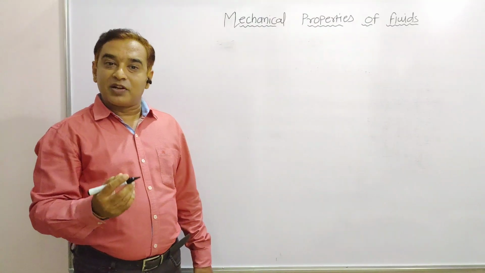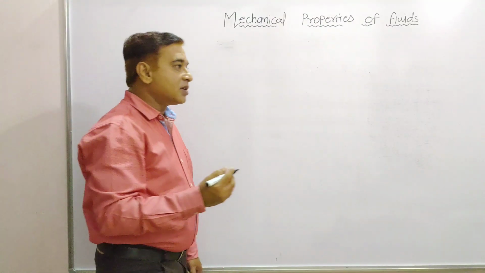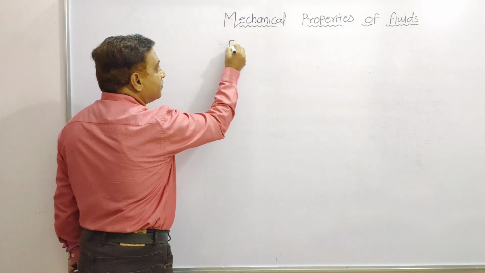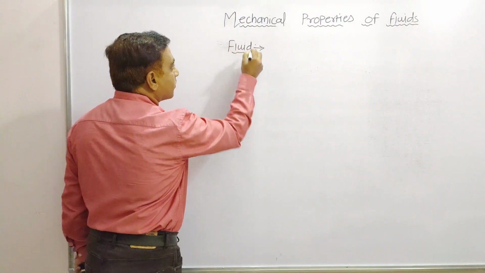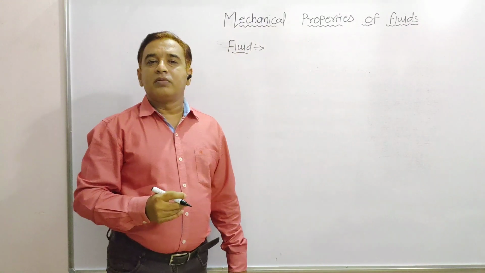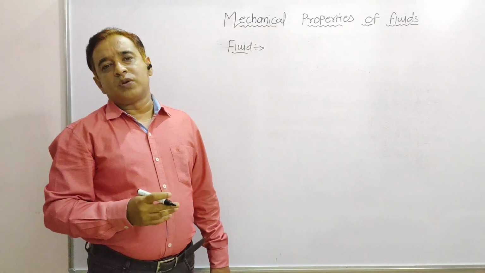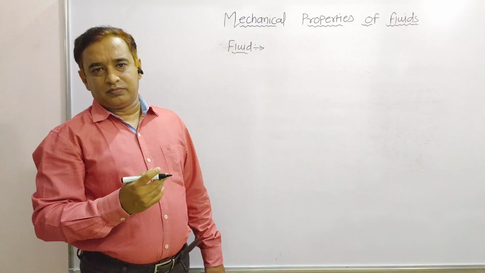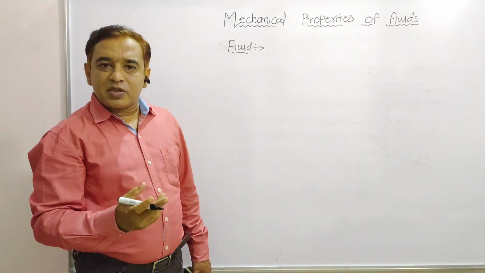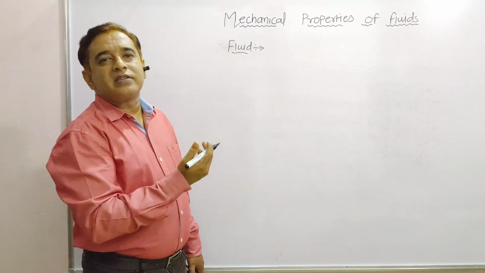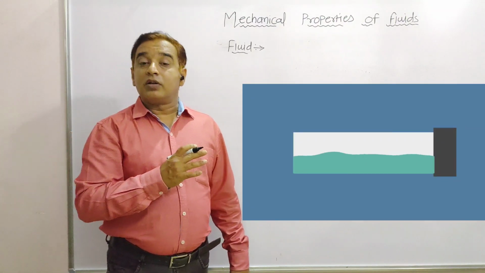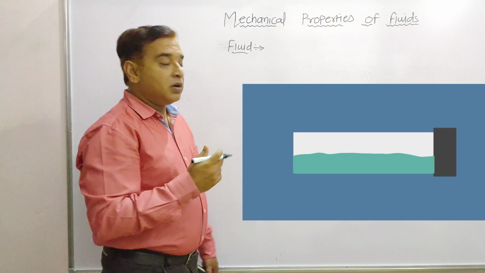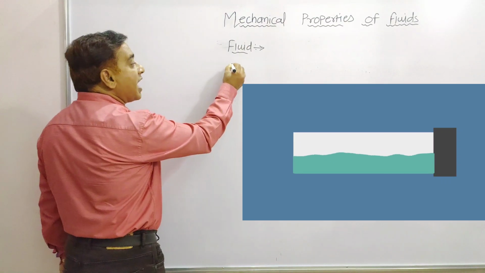Now let us take the first definition of this chapter, that is fluid. Very simple definition: any substance which can flow is known as a fluid. Now after that we are going to know the properties of ideal fluid.